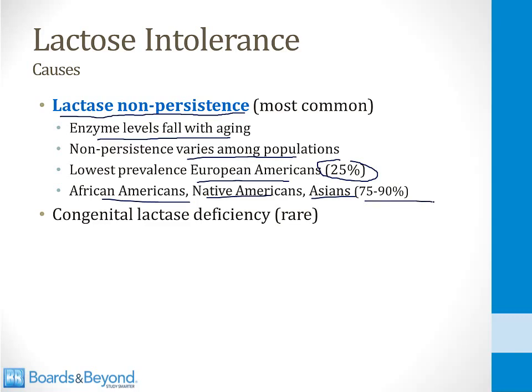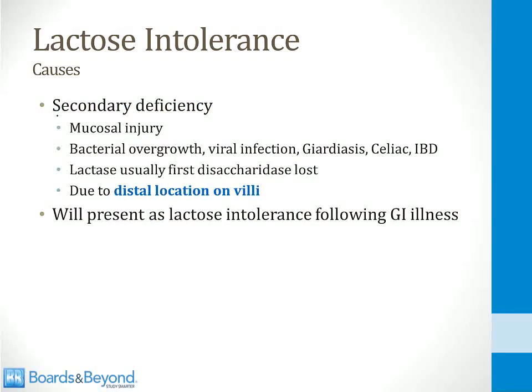You can also be born with a congenital deficiency of the lactase enzyme. This is relatively rare. And then you can also become lactose intolerant due to a secondary deficiency of the enzyme lactase. This happens anytime there is a mucosal injury in the small intestine. For example, if you have bacterial overgrowth or a viral infection or giardiasis or celiac disease or inflammatory bowel disease or any other cause of injury to the mucosa of the small intestine,